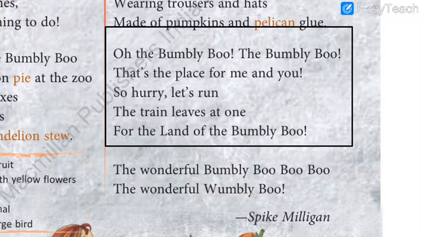This one is also interesting. P-U-M-P-K-I-N-S, pumpkins. Okay, now repeat after me, students. P-U-M-P-K-I-N-S, pumpkins. Repeat a second time. P-U-M-P-K-I-N-S, pumpkins. So these were the hard words which I felt were really hard for you students in this poem basically. And let us then move on to the reading comprehension.